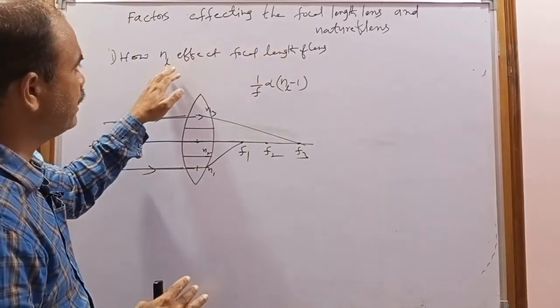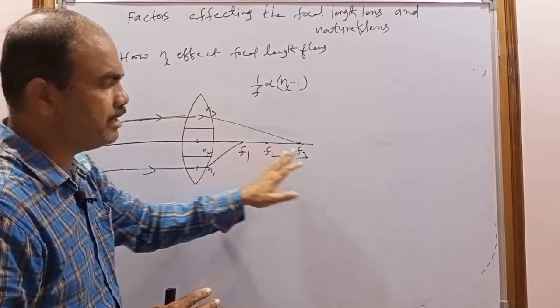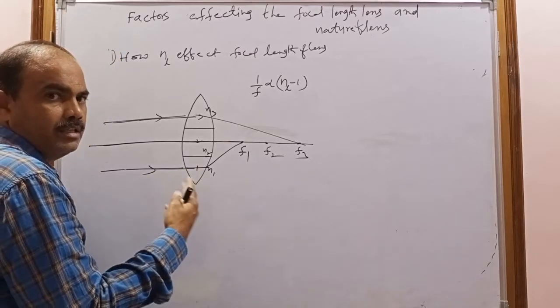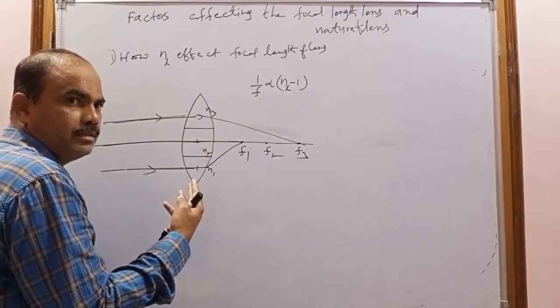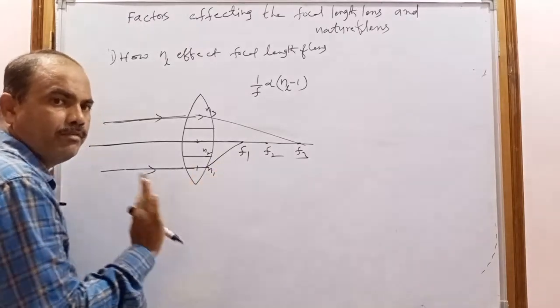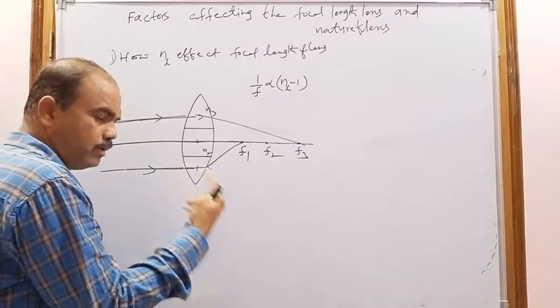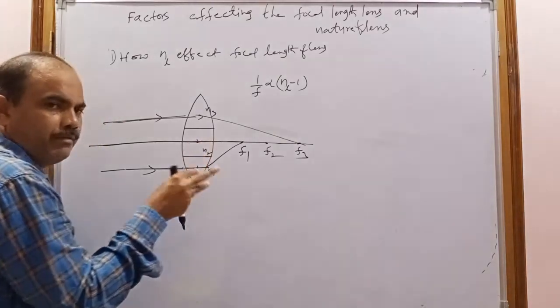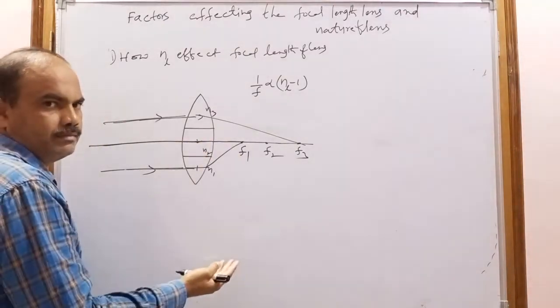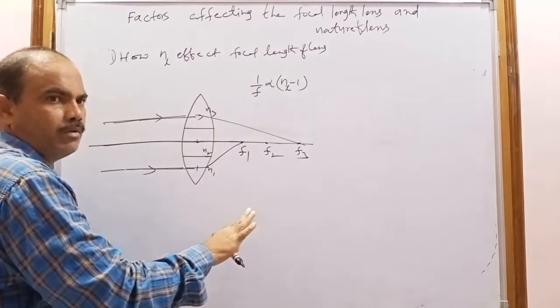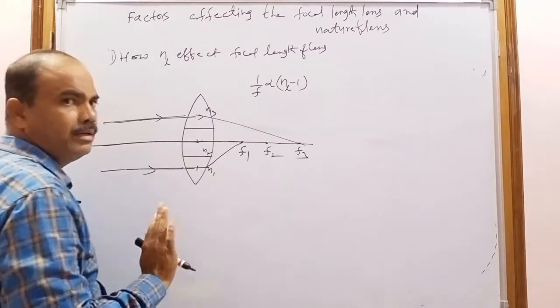If the refractive index of the lens changes, the focal length also changes. So the number of materials the lens is made with gives that number of images. Remember, if the lens is made with two types of material, two images; three materials, three images; four types of materials, four images formed. Why? Because the focal lengths are different.